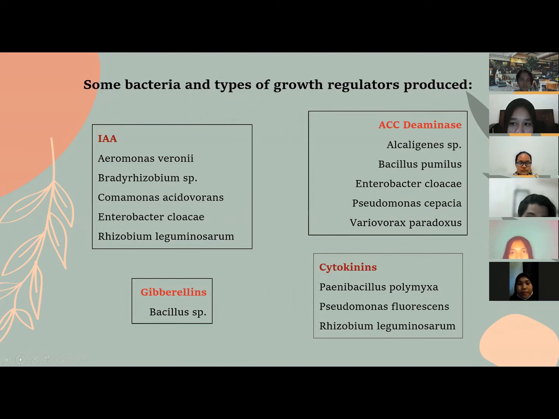Second, ACC deaminase, such as Alcaligenes sp, Bacillus pumilus, Enterobacter cloacae, Pseudomonas cepacia, and Variovorax paradoxus. Third, gibberellins, such as Bacillus sp. And the last, cytokinins, such as Paenibacillus polymyxa, Pseudomonas fluorescens, and Rhizobium leguminosarum.